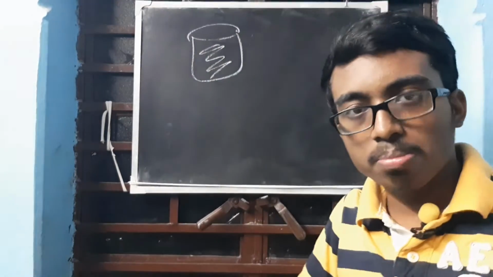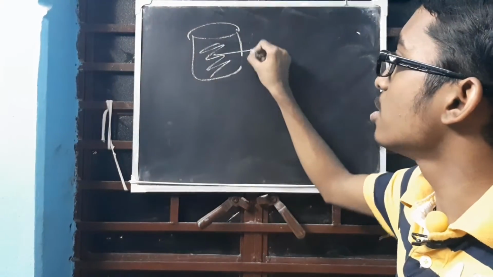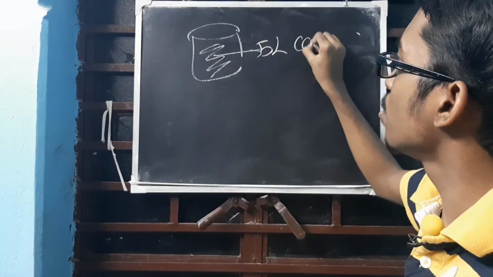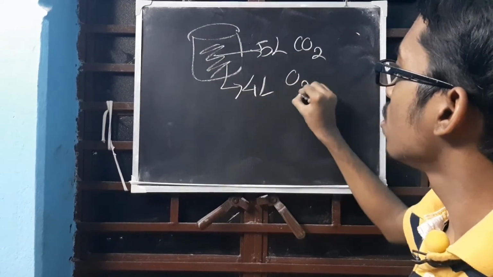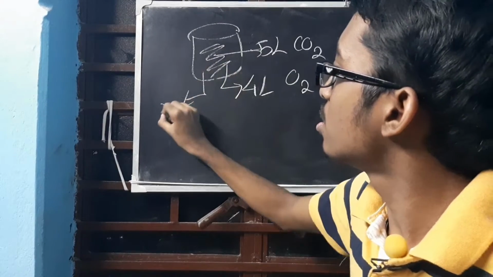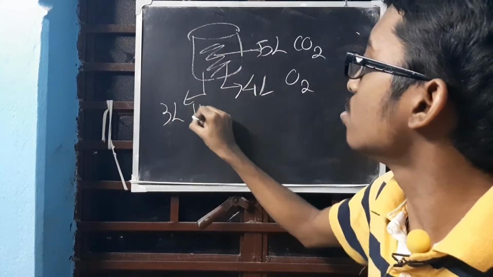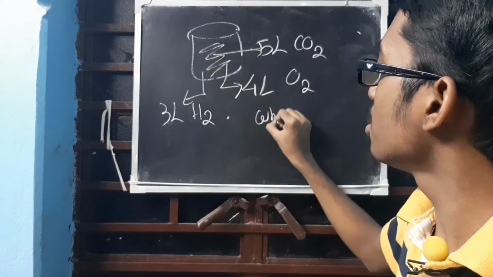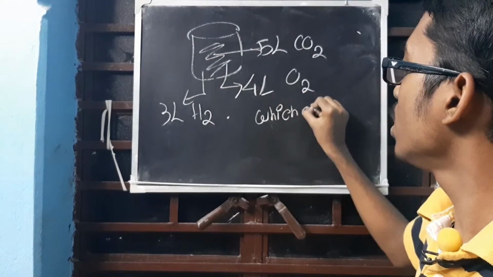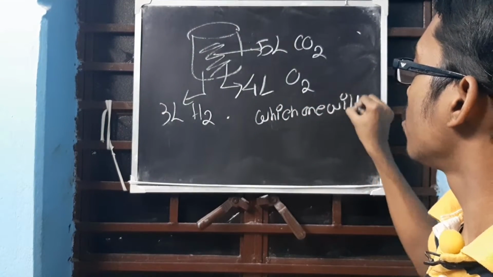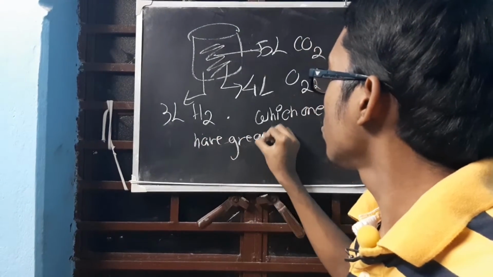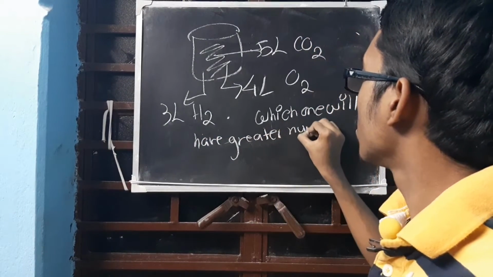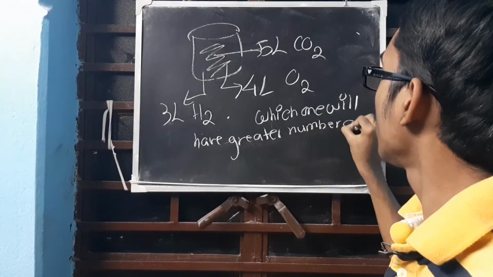Temperature, pressure is similar, understand. Inside this you have 5 liter CO2, 4 liter of O2, and 3 liter of H2. Now the question remains same. Which one will have greater number of molecules?